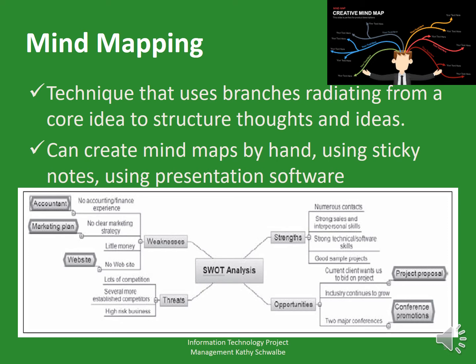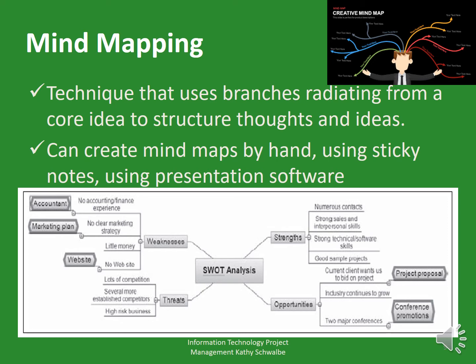This figure shows a sample mind map for the new film industry business SWOT analysis. Can you see that this map has 4 main branches representing strengths, weaknesses, opportunities and threats.